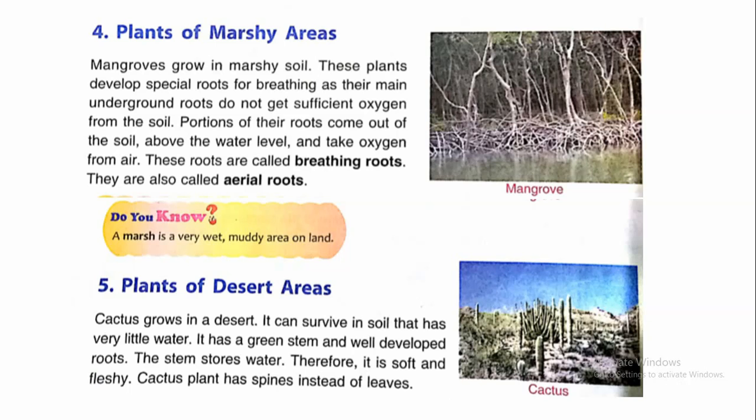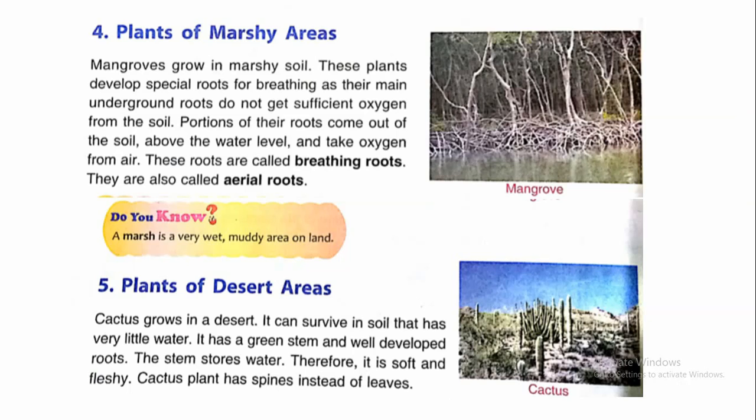So, cactus grows in desert where very little water is available and their stems are green and roots are well developed. The stem stores water. That's why their stems are soft and fleshy. Cactus plants have spines instead of leaves. In cactus plants you can't find any leaves as leaves are modified into spines.